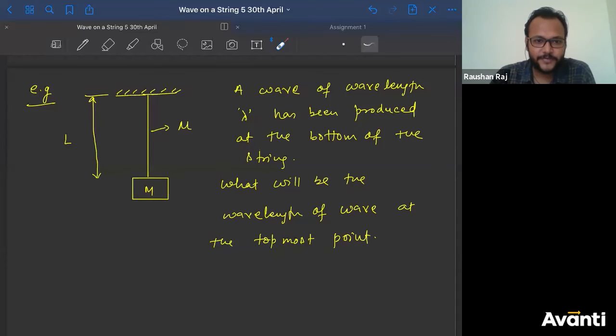Vijay Lakshmi is asking, does velocity at the topmost and bottommost point be the same? Why will it be the same? Tension is not the same, no? If tension is not the same at the topmost point and bottommost point, then speed will not be the same. Because here mu is given, mu is a kind of variable here. It has not been mentioned that mu is very small, or that the effect of the mass of the string on the tension will not come. Nothing is said, that means you have to consider that also.